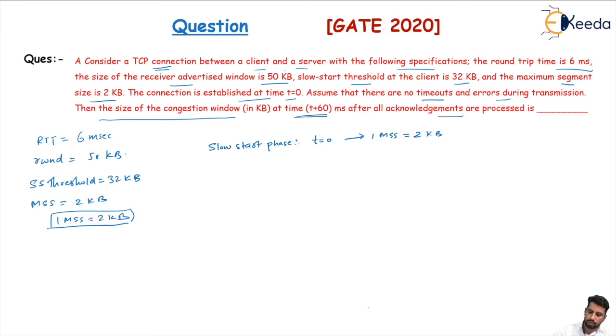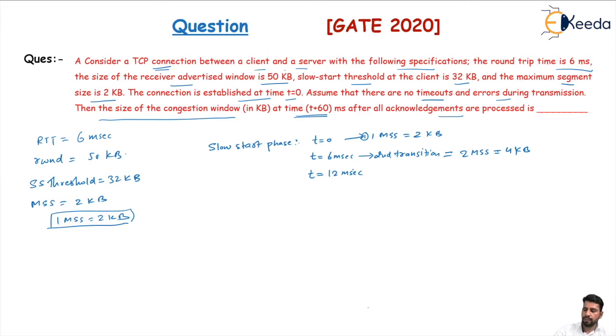1 RTT is equal to 6 milliseconds, which means at t equal to 6 milliseconds the second transmission will take place. The window size gets doubled. This time it is equal to 2 MSS, which means 4 kilobytes. An RTT will cover an acknowledgement, and the acknowledgement comes after completing the RTT.